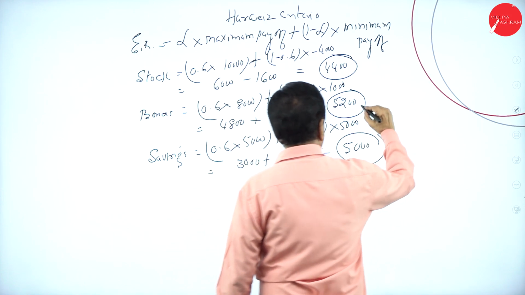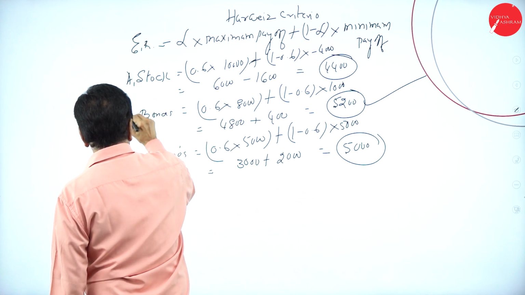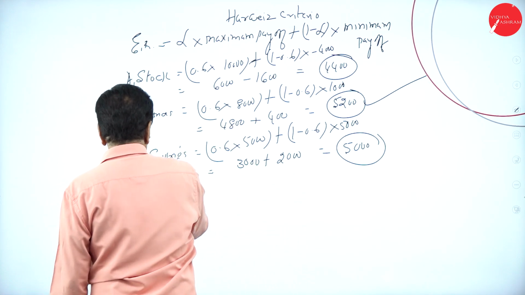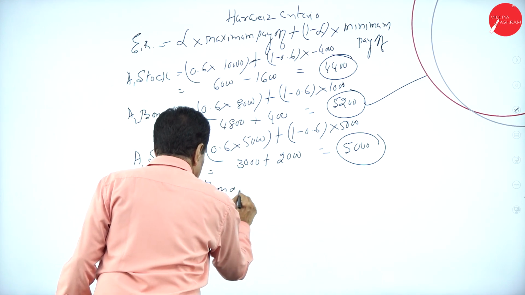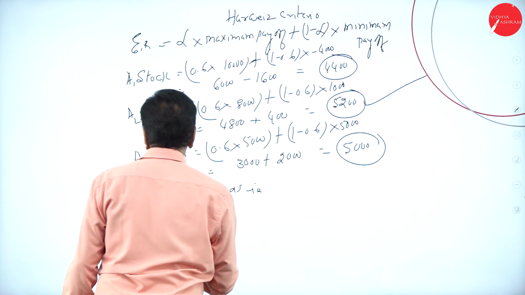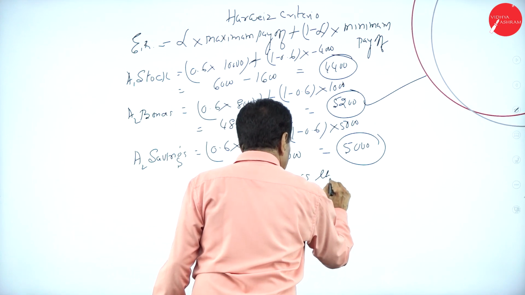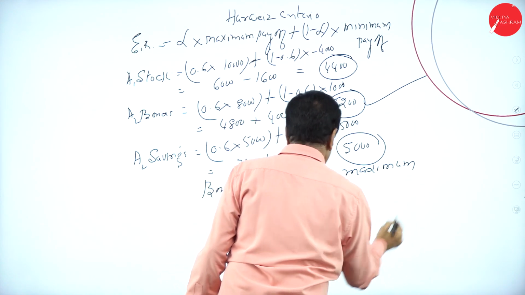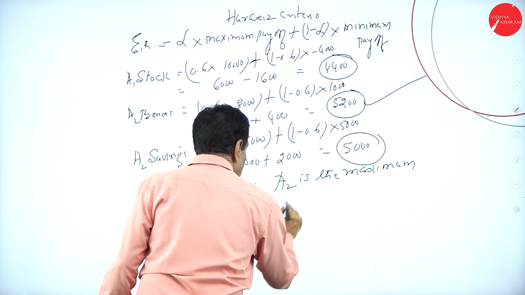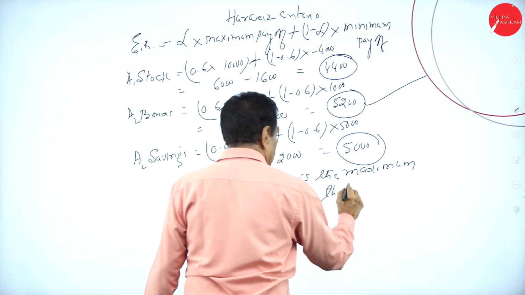Which is the highest one? Bonds. This is A1, A2, A3. Bonds, that is A2, is the maximum. A2 is the best act.